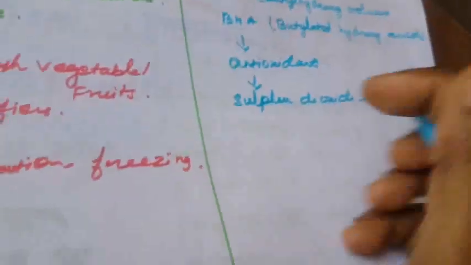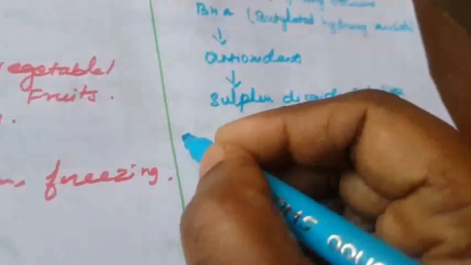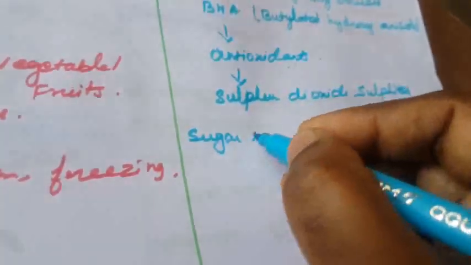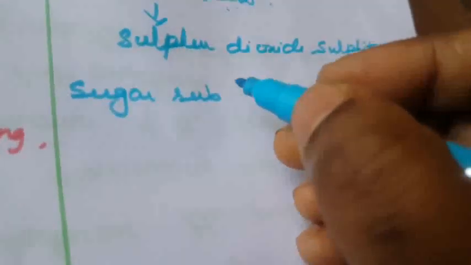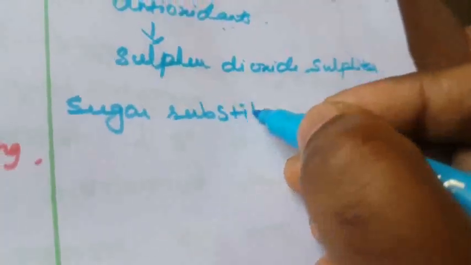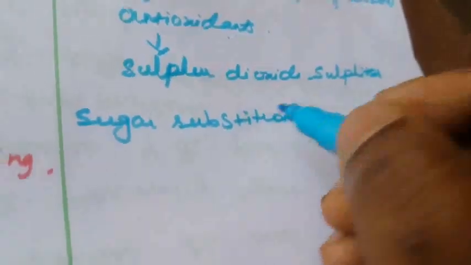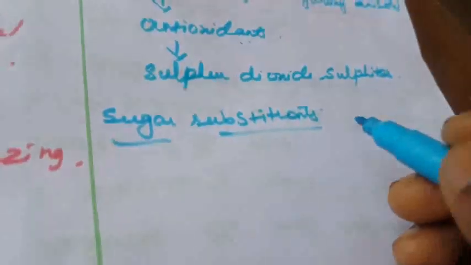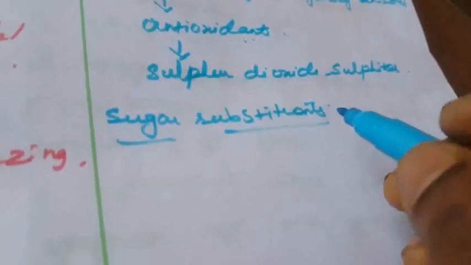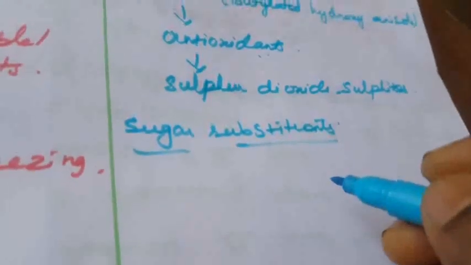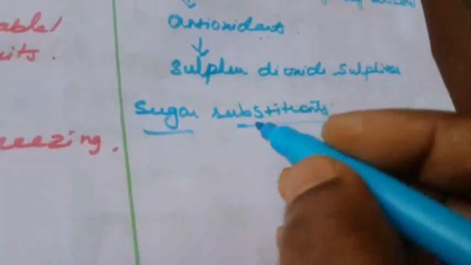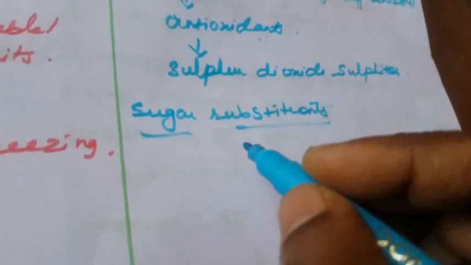And another one is sugar substituent. What is meant by sugar substituent? Sugars used for sweetening but metabolized without the influence of insulin are called sugar substituents.